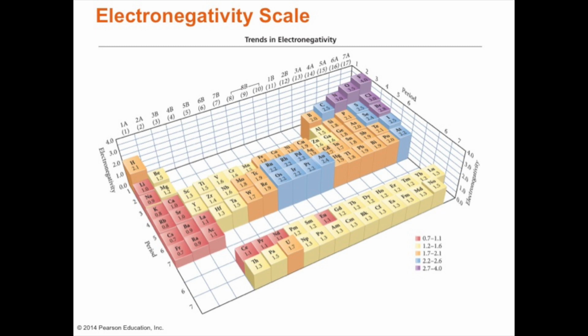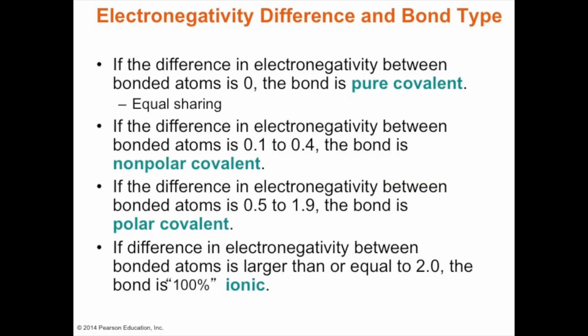So when we take a look at the electronegativity scale, if the difference in electronegativity between the atoms is 0, it would be a purely covalent, equal sharing. But if the difference is between 0.1 and 0.4, then it's non-polar covalent.